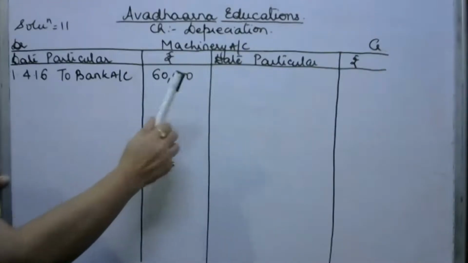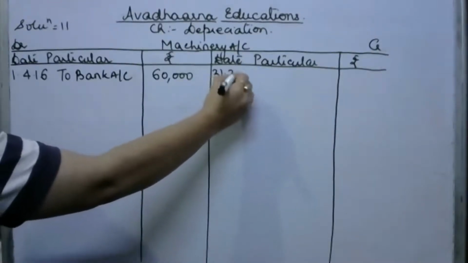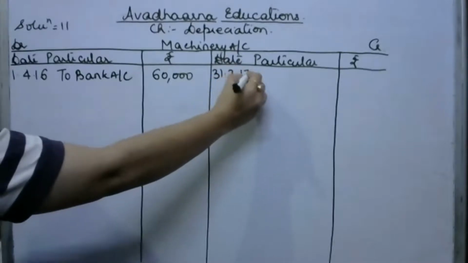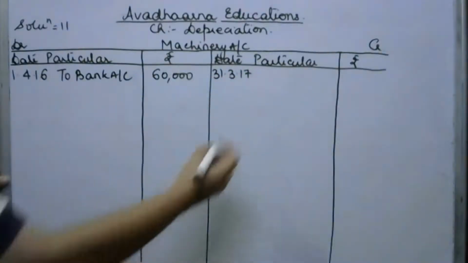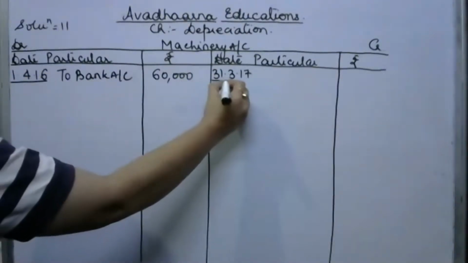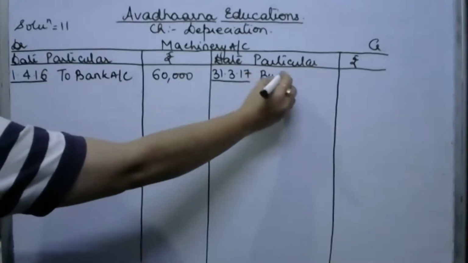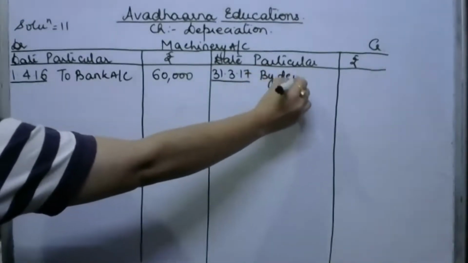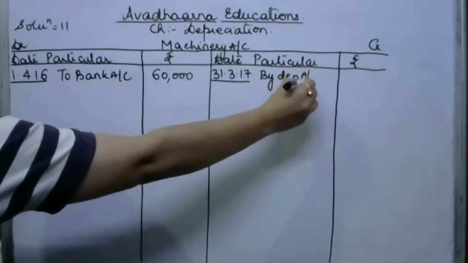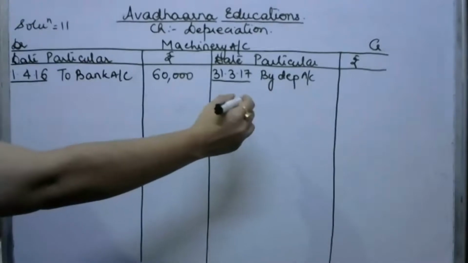We have used this machinery for the whole financial year, which is going to end on 31st March 2017. Let's provide annual depreciation on this machinery by the straight line method, which we have calculated as rupees 5,400. So we write by depreciation account, and the amount recorded here is 5,400.